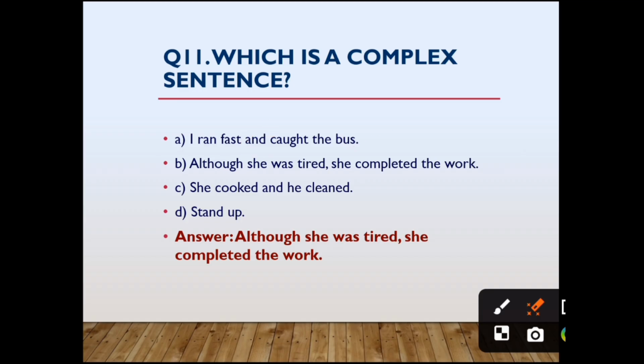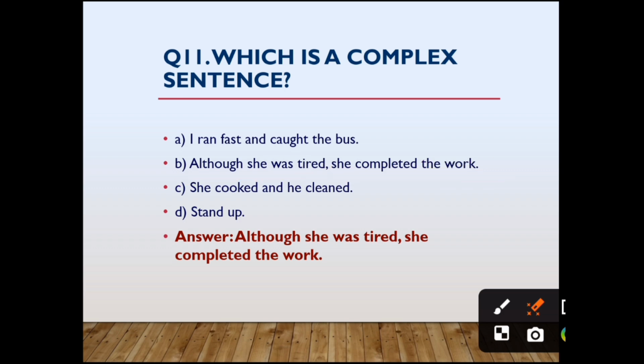I am explaining each and every option also. See, this is not an answer. Why? Because the question here is they have asked complex sentence, but this is compound sentence. Although she was tired, she completed the work. See here, she completed the work. This is the independent clause.